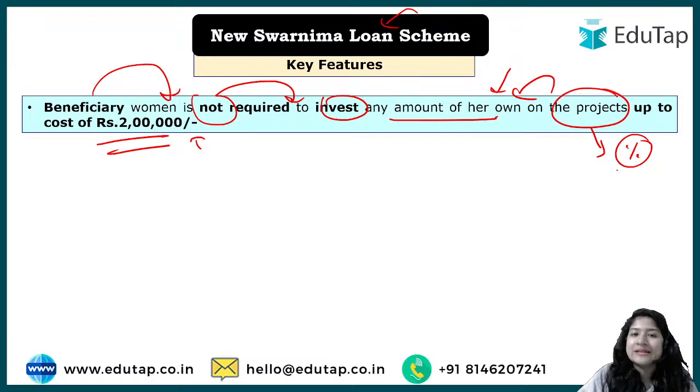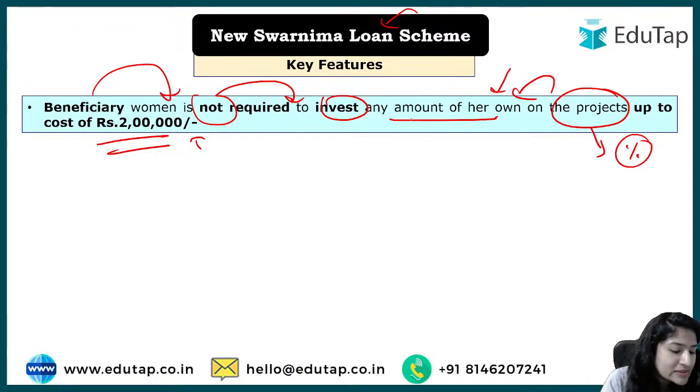But in this case it is not like that. Okay, here the maximum loan that you can take is 2 lakh. Until that amount there is no mandatory criteria for the beneficiary to contribute to the project, right? So here they do not require to invest any amount.